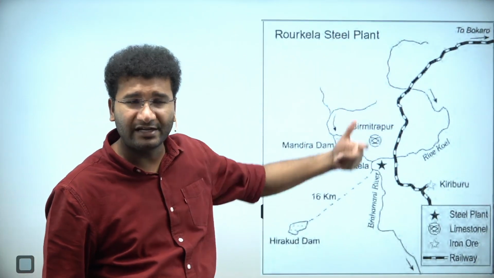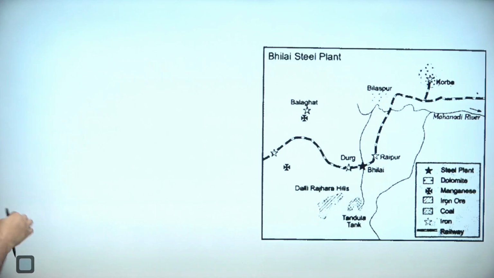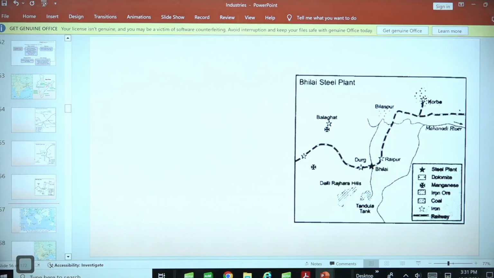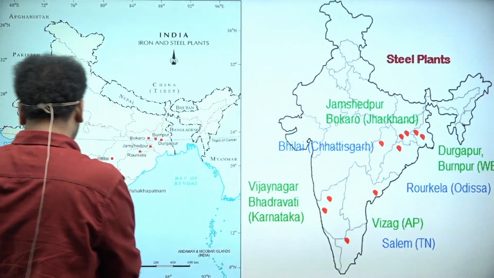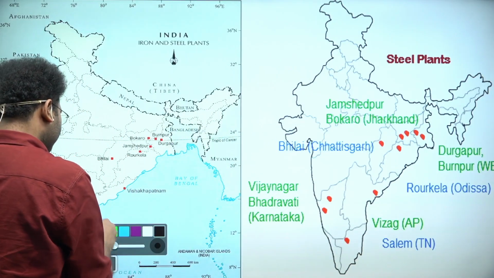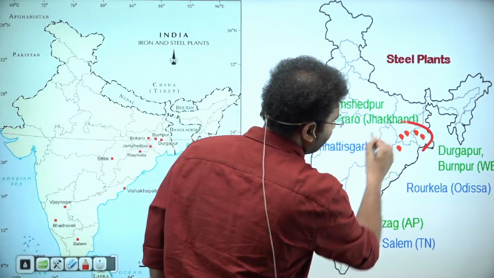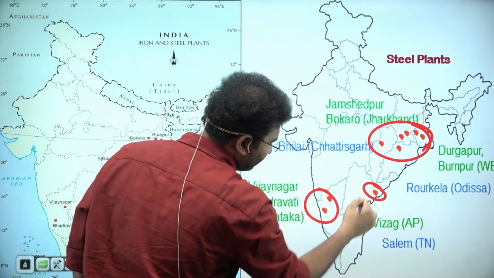So you set up multiple industries. When you go across, Hirakund dam is there, water is given, right? Power supply is given, and at the end today you have these iron and steel industries located in these places. That is number one. In this area, that's it.